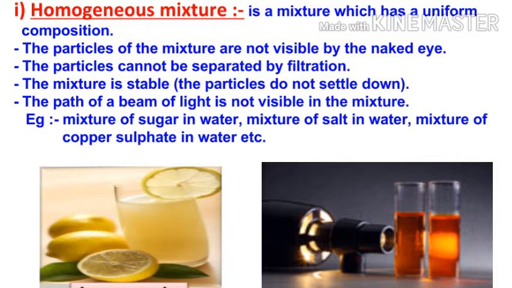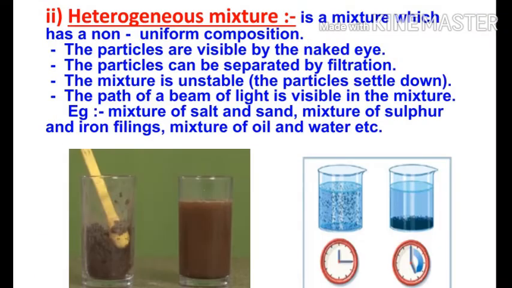The fourth property is that the path of a beam of light is not visible in the mixture. If you pass light through the mixture, the path will not be visible because the particles are smaller than 1 nanometer and they cannot be seen with the naked eye. And these particles are too small to scatter the beam of light. The examples of homogeneous mixtures are sugar in water, salt in water, and copper sulfate in water. Now we will discuss heterogeneous mixtures.